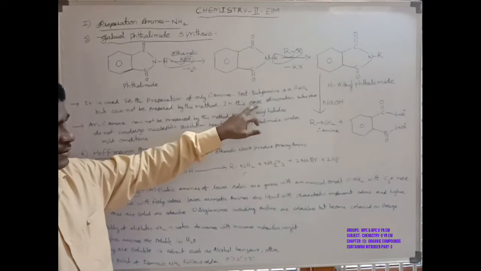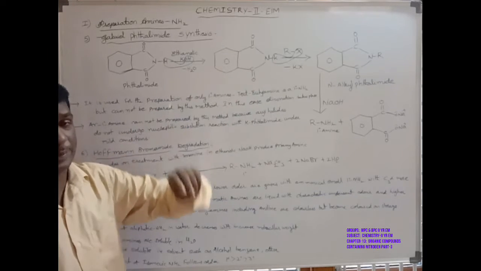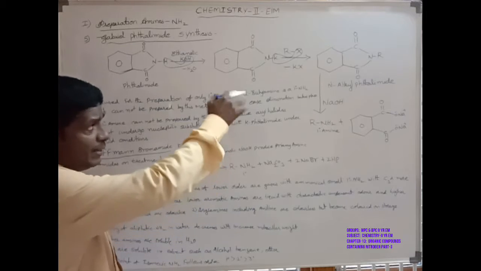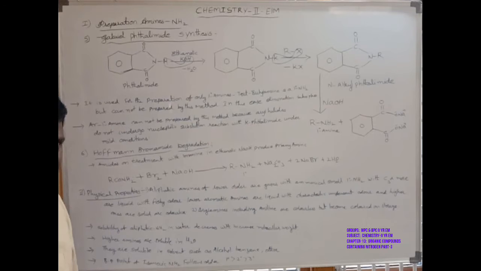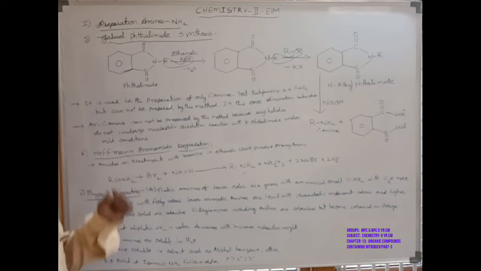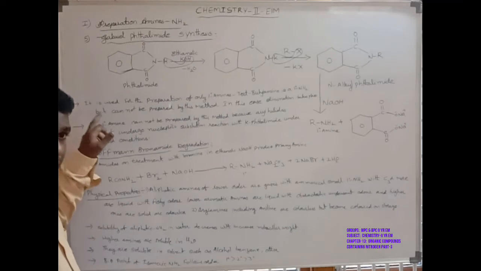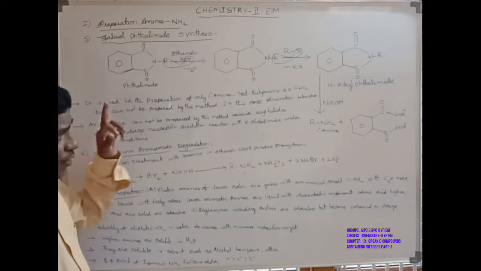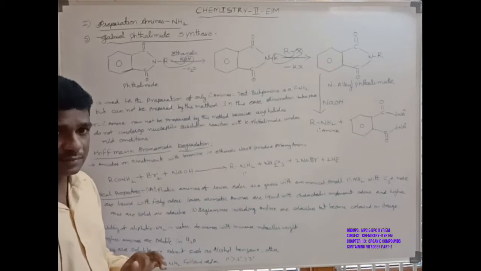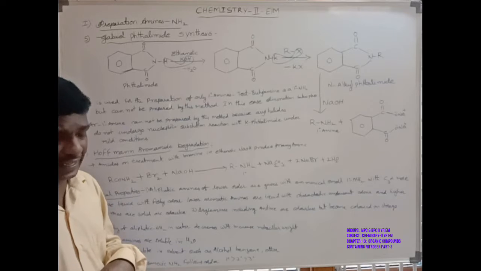In this case, only elimination takes place. That is the first limitation of the Gabriel phthalimide synthesis: it is used for the preparation of only primary amines, not secondary, tertiary or quaternary.